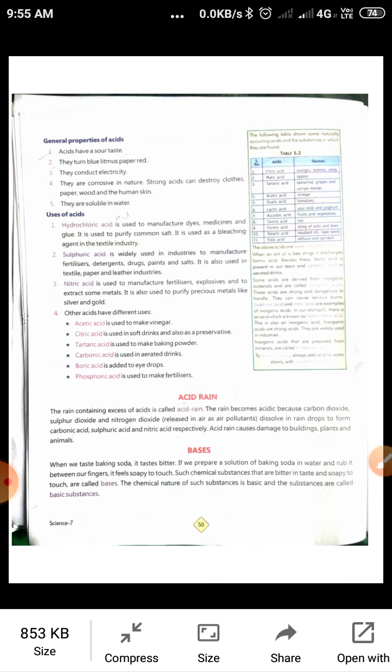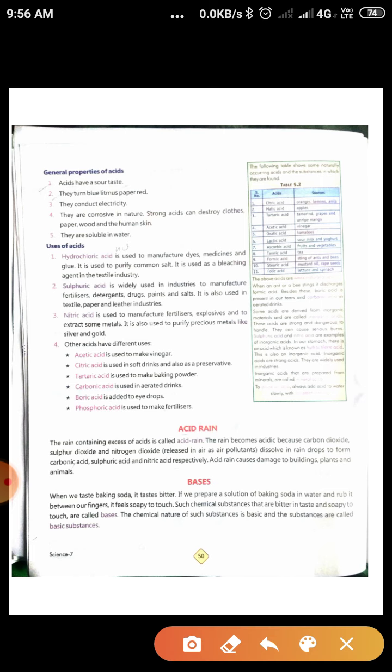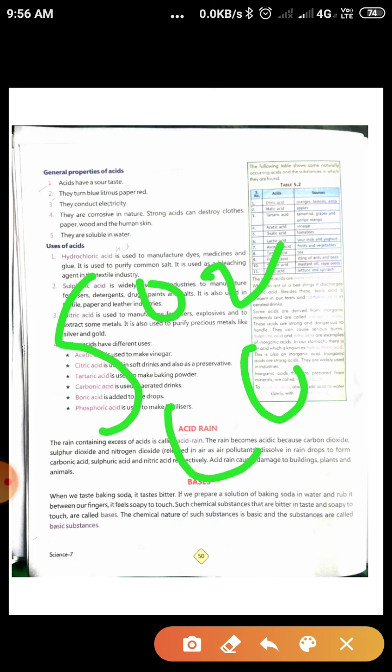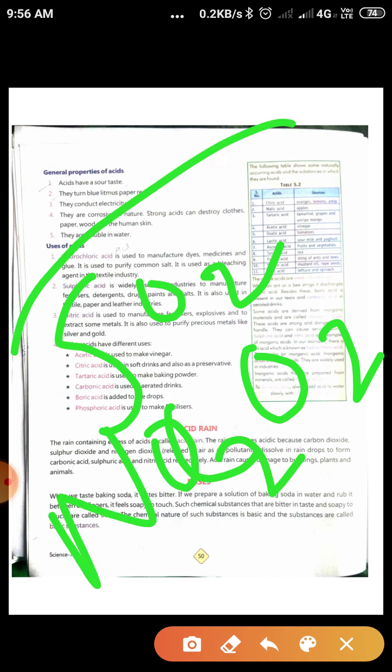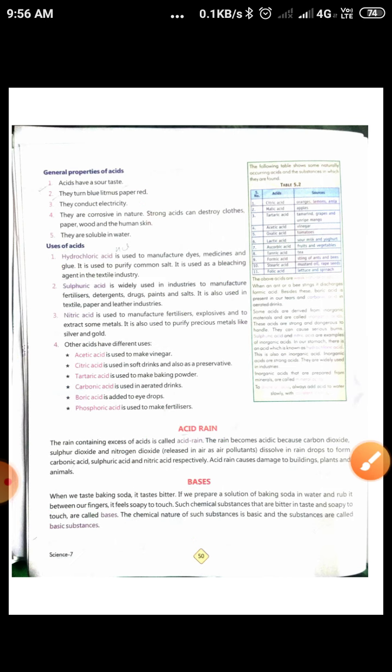Okay students, the biggest example of acid rain is the yellowing of the Taj Mahal. This process happens due to acid rain. Because of acid rain, our Taj Mahal is turning yellow. Now students, here we use some words like sulfur dioxide. What is the formula of sulfur dioxide? SO2. Carbon dioxide, CO2. Nitrogen dioxide, NO2. These particles mix with the air and water, and the process is called acid rain.